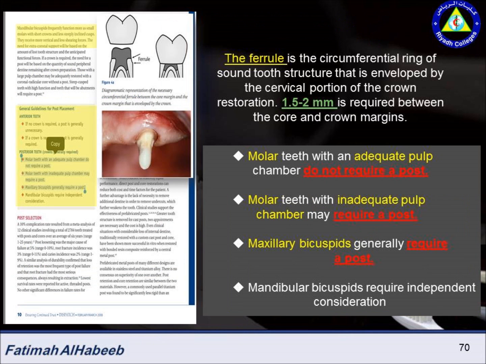What is the ferrule? The ferrule is the circumferential ring of sound tooth structure that is enveloped by the cervical portion of the crown. 1.5 to 2 mm is required between the core and the crown margin.